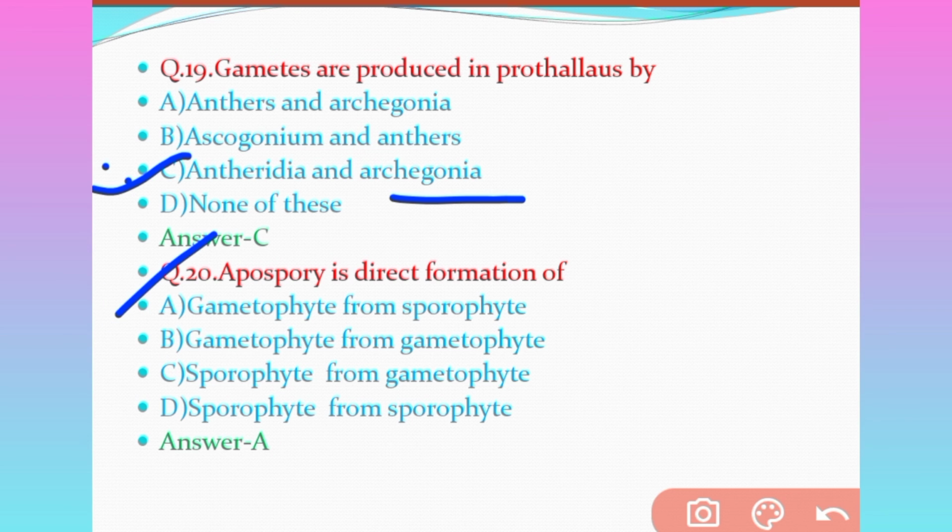Question number 20. Apospory is direct formation of option A gametophyte from sporophyte, option B gametophyte from gametophyte, option C sporophyte from gametophyte, and option D sporophyte from sporophyte. Which will be the correct answer? The correct answer will be option A, that is gametophyte from sporophyte.